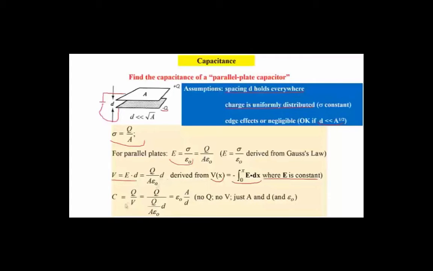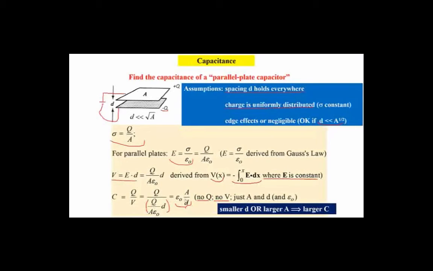So now we're ready to take the ratio. We have a Q, we have a V. We can take Q over V. Q over V, which is right here. Rearrange this, cancel the Q's, and we end up with this expression here. Now realize that this worked fine. This is great because we have no Q in this equation. We have no V. So we've cleaned this up until it's just a function of these distance and area parameters, geometry, and of course multiplied by epsilon naught.